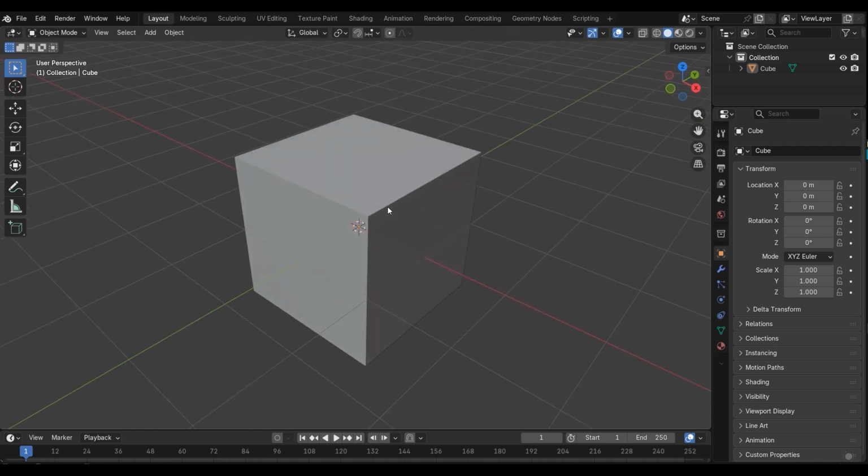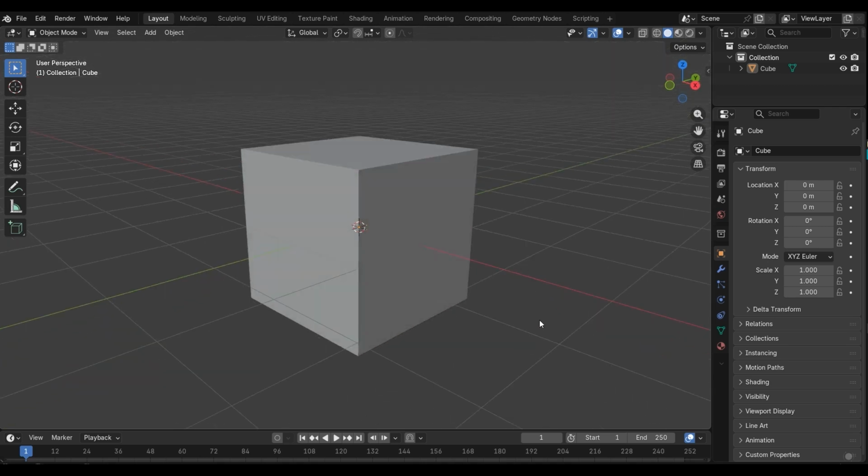Actually, UV unwrapping represents your 3D model into a 2D representation, into a 2D view actually, and you can easily paint your textures or your colors, anything you want, paint on the UV, and then apply that texture, the result texture, to the model.